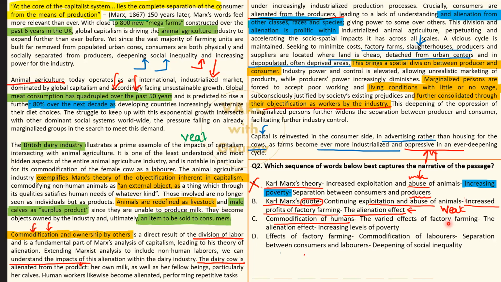वेराइड इफेक्ट्स ऑफ फैक्ट्री फार्मिंग, वेराइड इफेक्ट्स नहीं है यार, वेराइड मतलब वेराइटी है, कहीं पे अच्छा कहीं पे बुरा, समवेयर न्यूट्रल. नो, ऑथर इज क्लियर कट अबाउट दिस एस्पेक्ट, नेगेटिव नेगेटिव एंड नेगेटिव. All right, and once again this is making another overture here by saying increasing levels of poverty. So the reason why we threw out option A, same thing we can deploy here and throw out option C. So that leaves option D, which is thankfully very well worded.